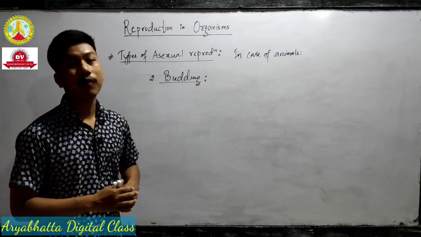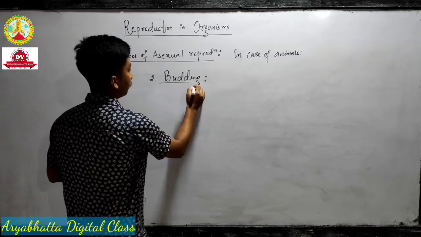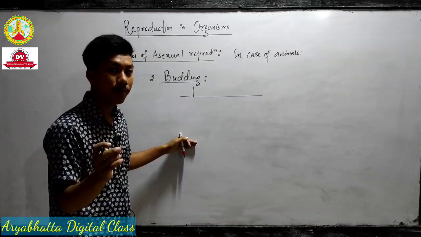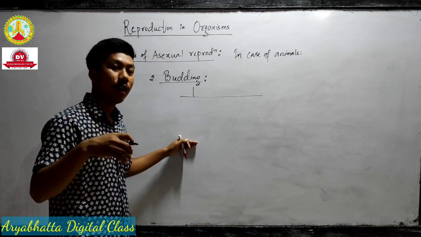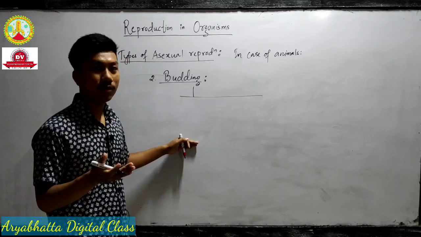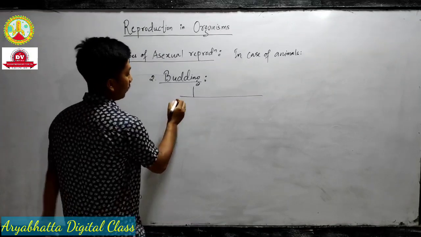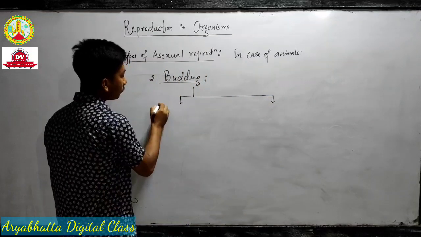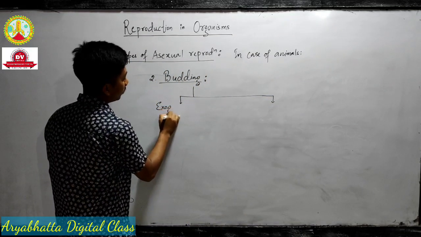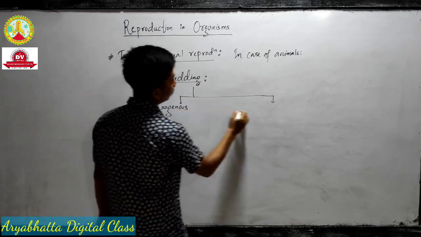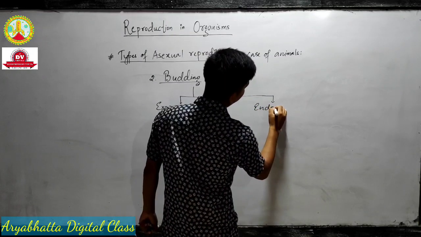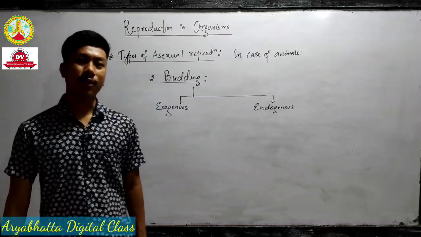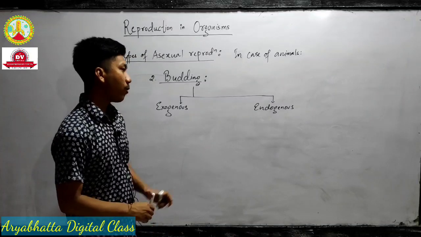So budding is of 2 types. You can write a definition. A small bud develops on the outer side or the inner side of the body. It's known as budding. So budding is of 2 types: exogenous budding and endogenous budding. Now what are the words exo and endo?